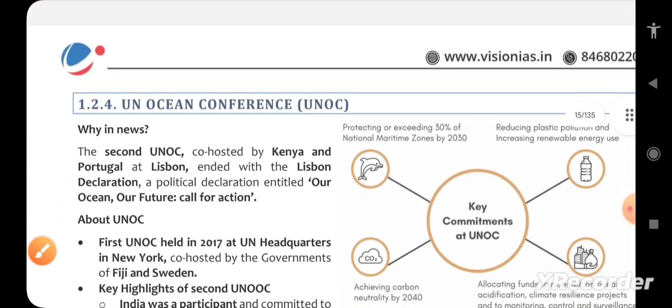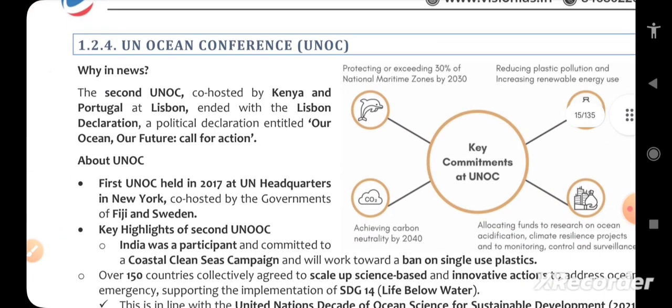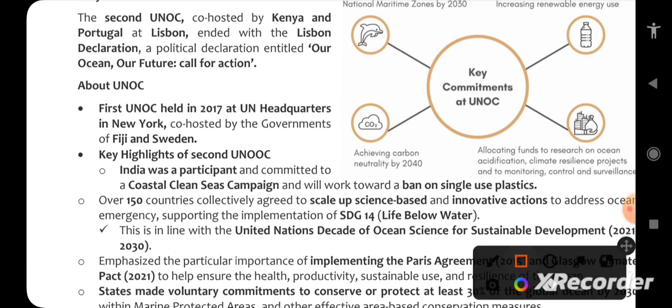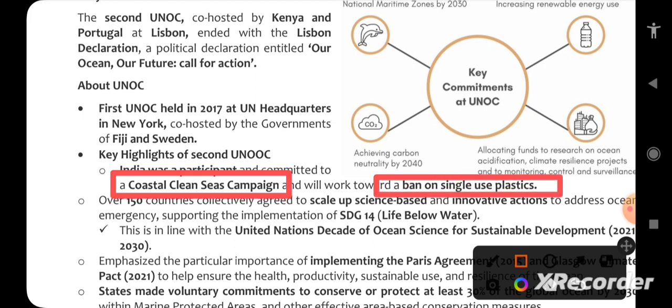Moving forward, UN Ocean Conference. So what is UN Ocean Conference? The name itself tells. The first United Nations Ocean Conference was held in 2017 at UN headquarters in New York, co-hosted by the governments of Fiji and Sweden. What was the key highlight? India was a participant and committed to a coastal clean seas campaign, and will work towards a ban on single-use plastic, almost done by India. So this was during the UN Ocean Conference in 2017 at UN headquarters in New York. It was co-hosted by Fiji and Sweden. So those are important points here.